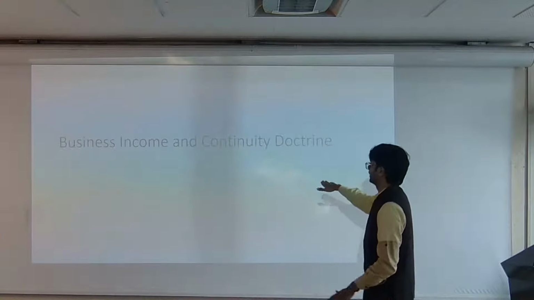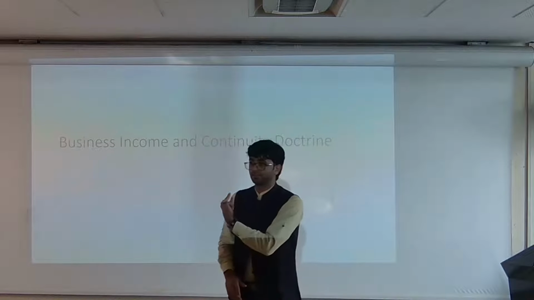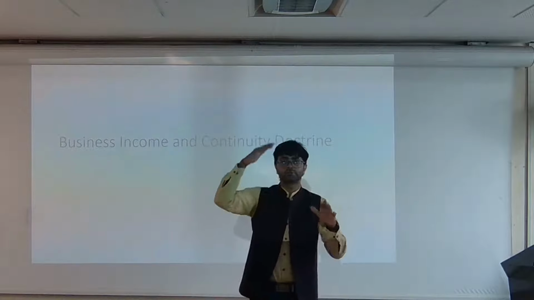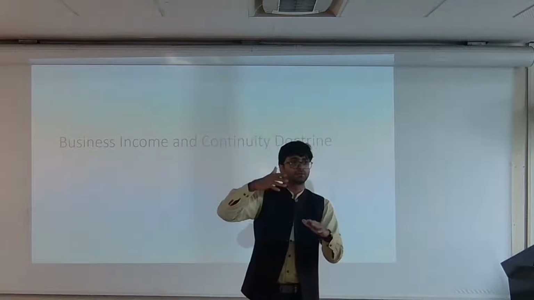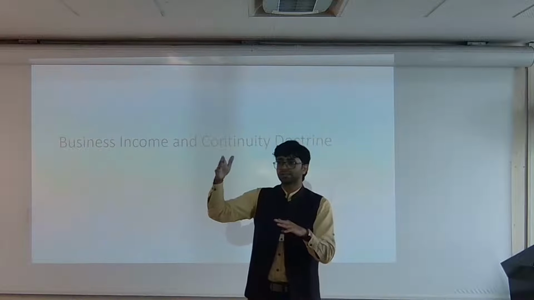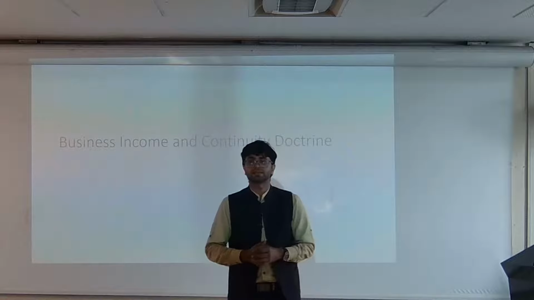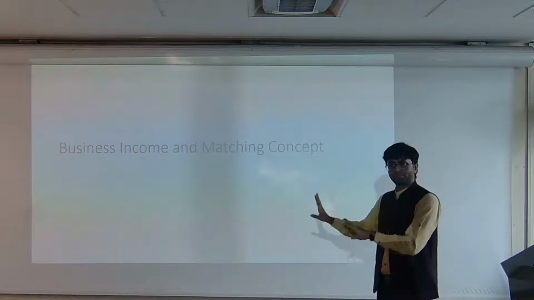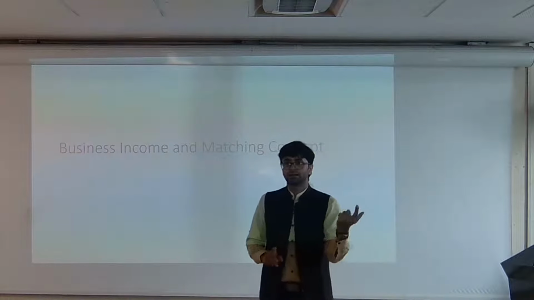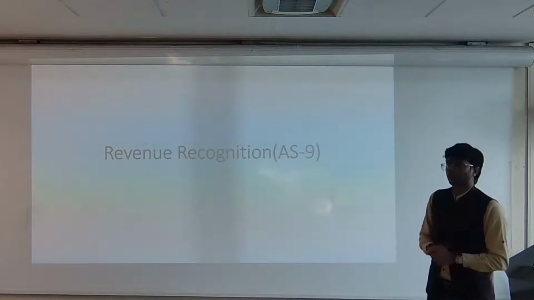Okay, again, same point here: business income and the continuity doctrine, that's the going concern concept. We are going to divide the time period of the company into different periods, so 12 months or 6 months and so on. That's how we are going to classify the business income. Again, next slide, sir. Business income and the matching concept, I already discussed with you. Now, next topic, sir.